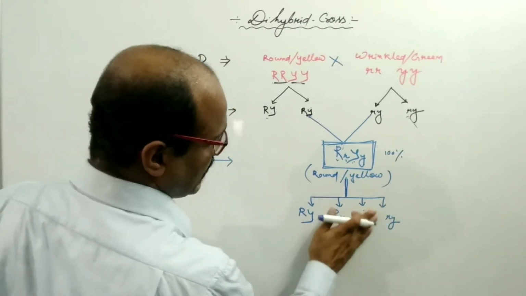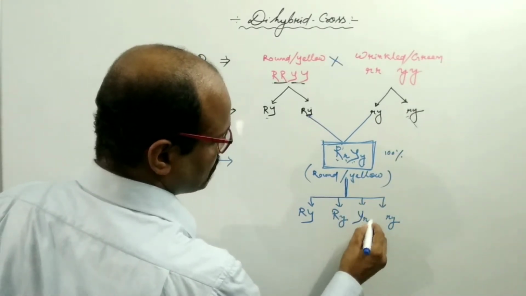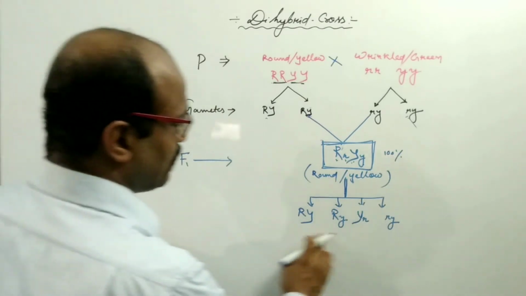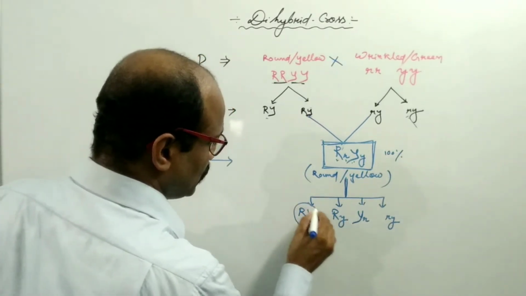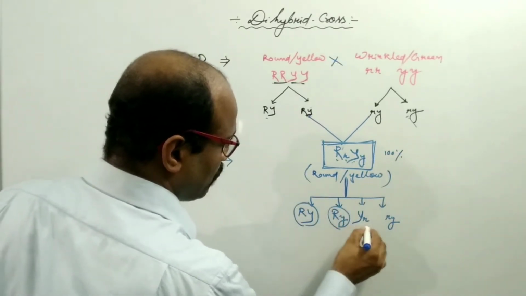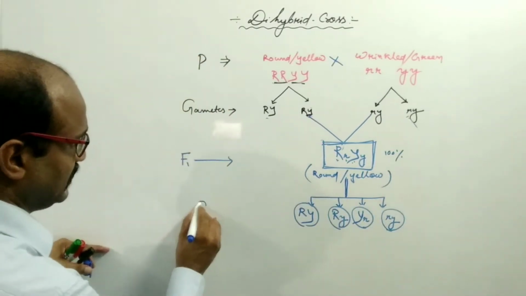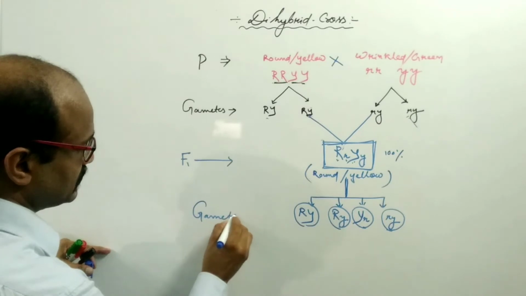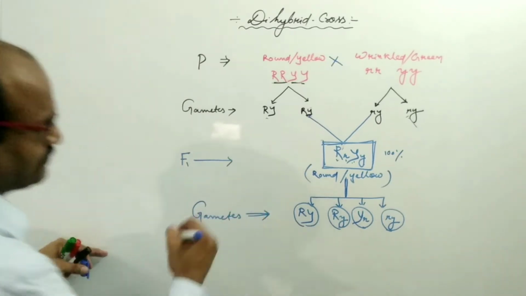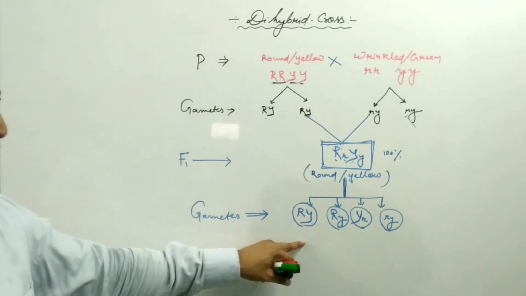You may write this like first capital then small r. So 4 types of gametes may be produced. So these are the 4 possibilities for the production of gametes.